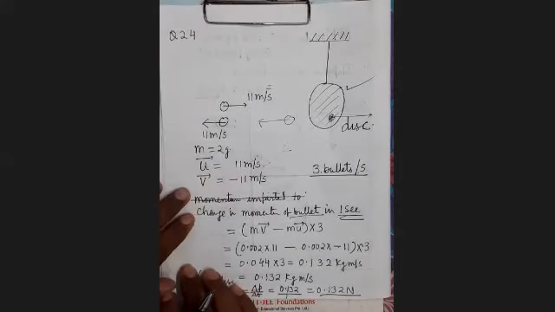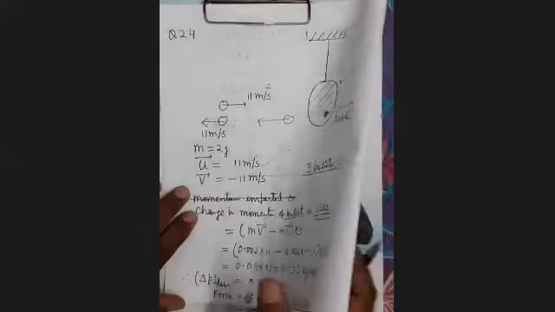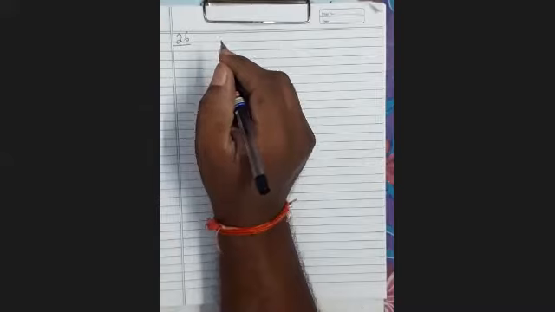Now after this, you can see question 26. This is based on 26, 27, 28. All these, up to 30, are based on the law of conservation of momentum. So you can see question number 26.